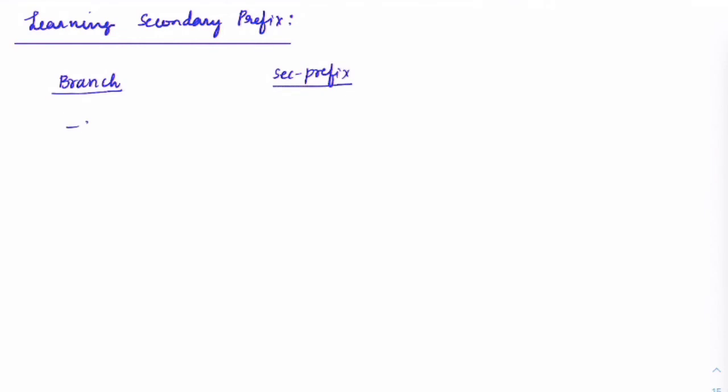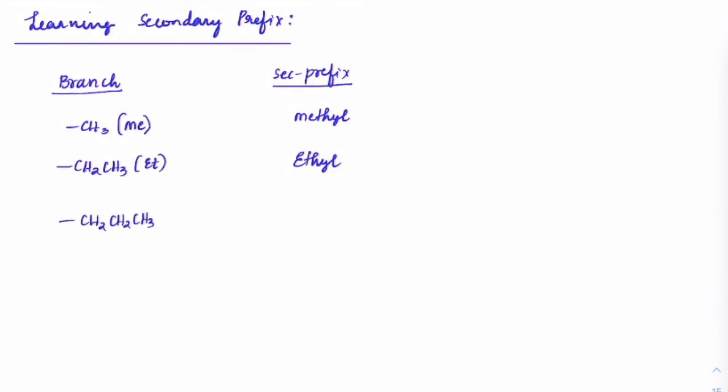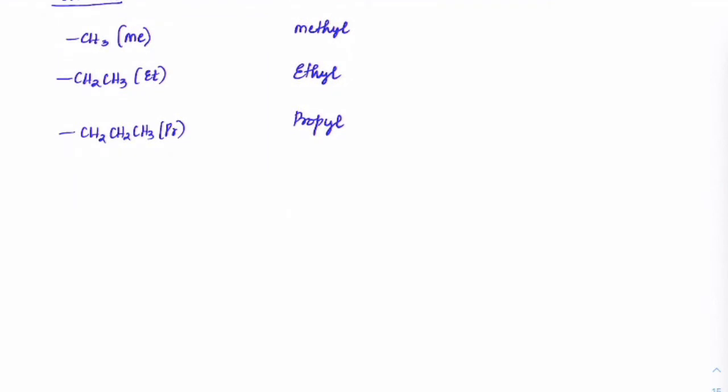For instance, CH3 we call methyl. In a lot of cases you will see only Me written; Me itself means methyl. Similarly, CH2CH3 can also be written as Et, which is ethyl. CH2CH2CH3 can be written as Pr, or propyl. Like that you can write butyl, isobutyl, and all of these cases.